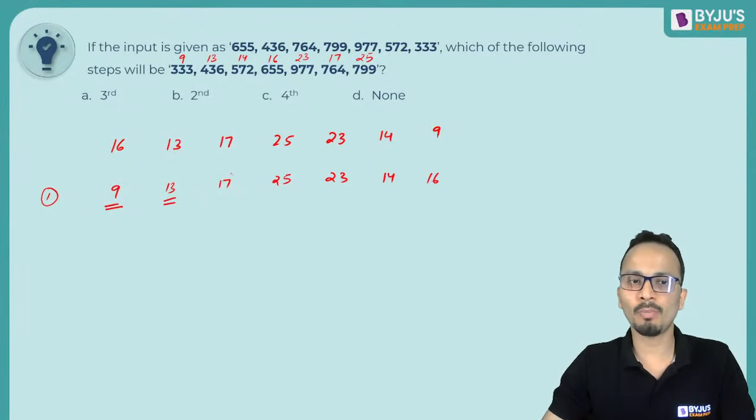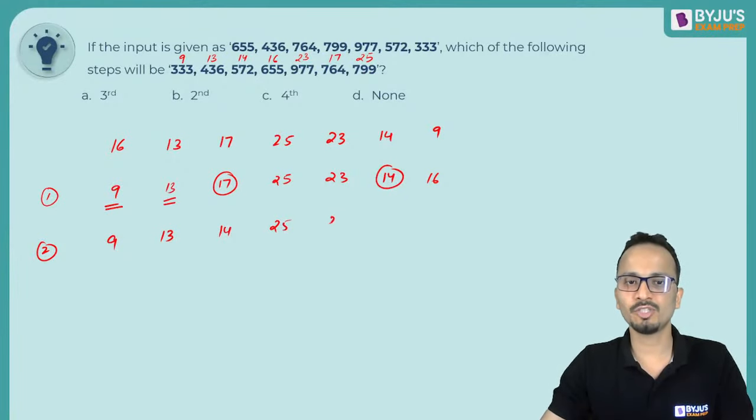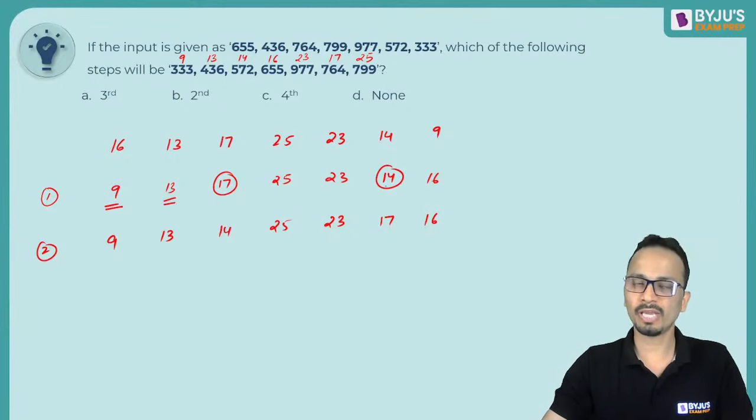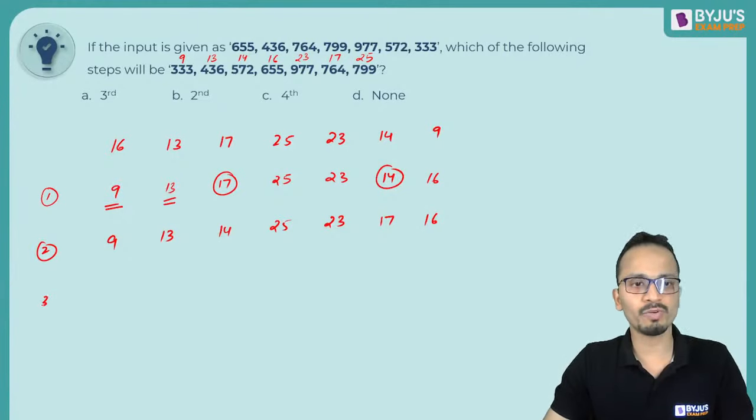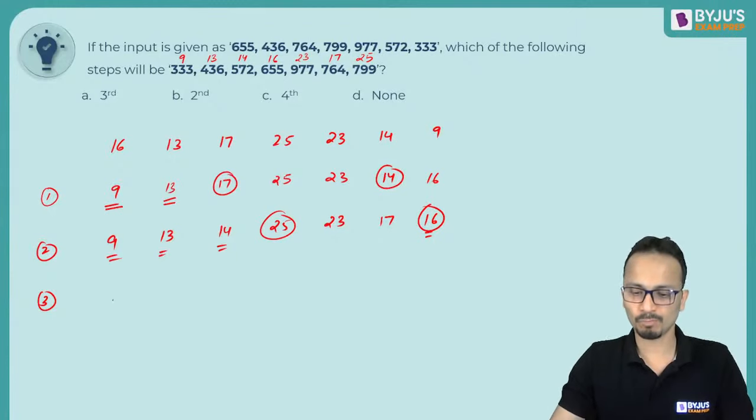So next I'll operate on these two numbers. So 14 will come in front and 17 will go at the place of 14. So 9, 13, 14, 25, 23, 17 and 16. Okay, let's match. No, I have not achieved the desired result. So it will take one more step. So 9, 13 and 14 are already arranged. Next smaller number is 16. So 16 and 25 will interchange their places. Okay.